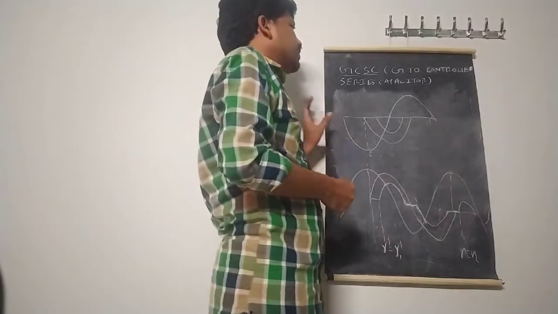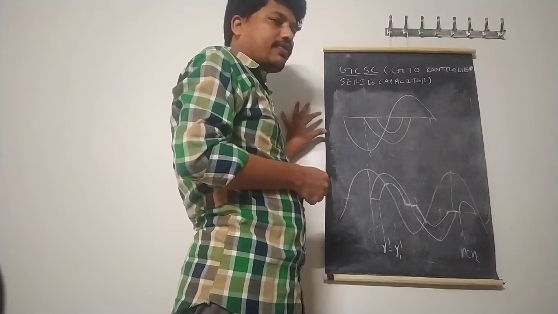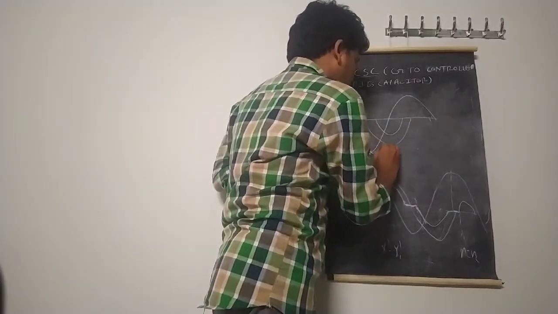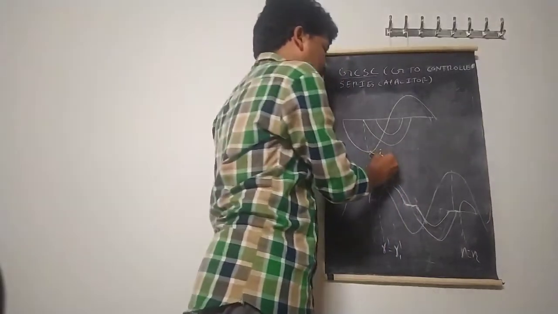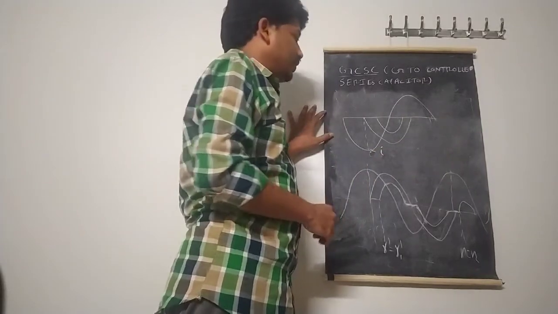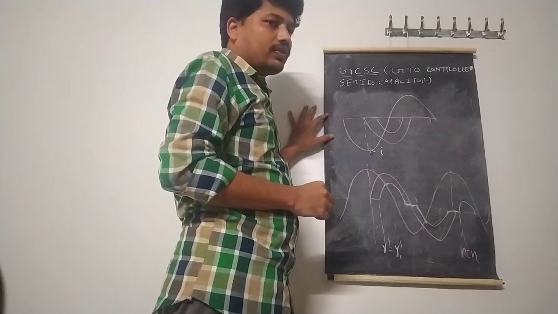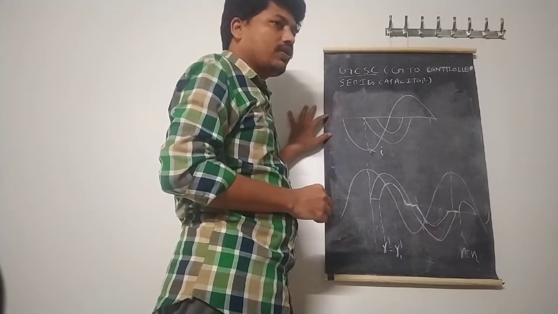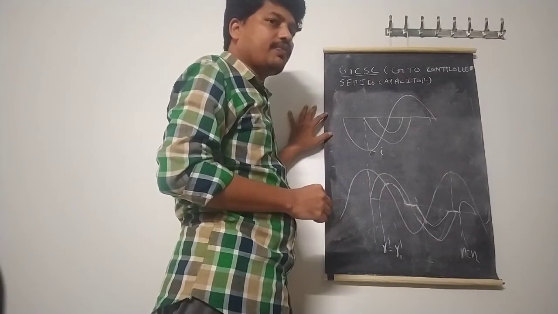So here in the GCSC, it is a series compensator. We know that in series compensation, the reference value is the current, therefore the system current, that is the power system line current, is taken as the reference. It should be turned off at a delay angle gamma equal to 0 when the line current reaches its peak value.